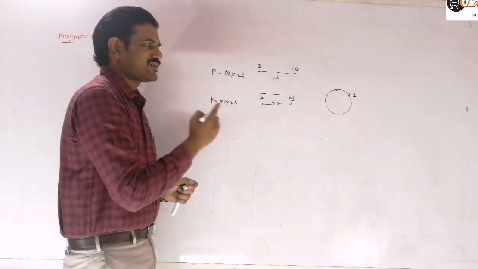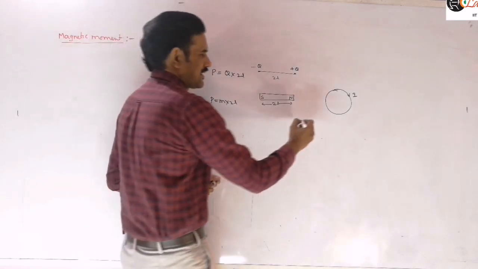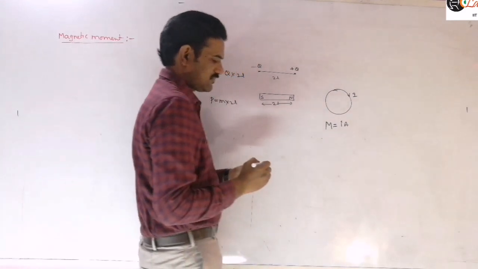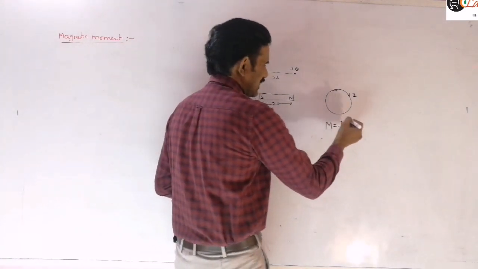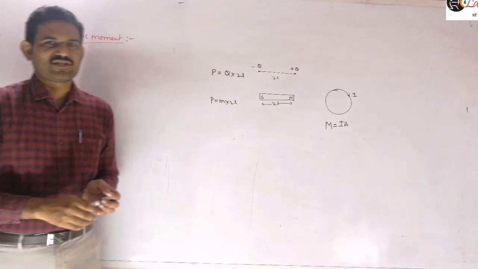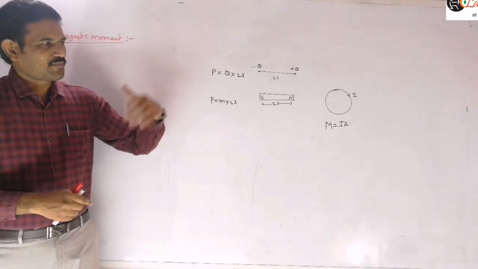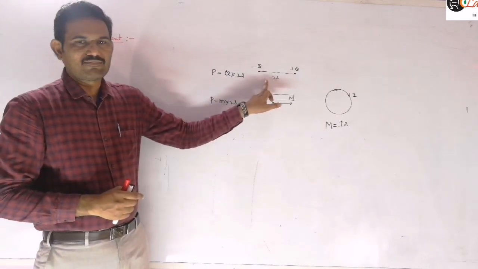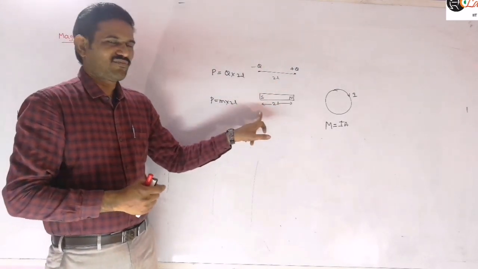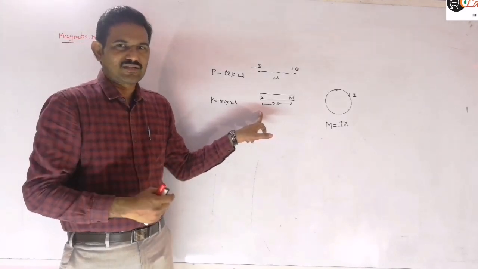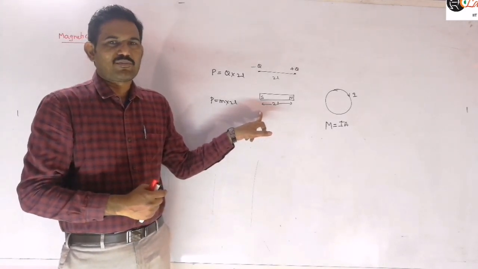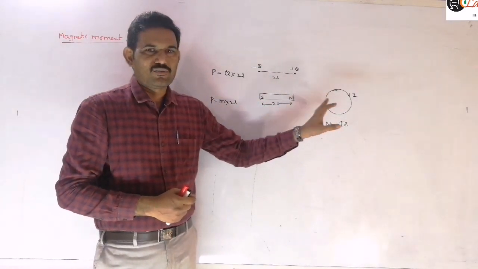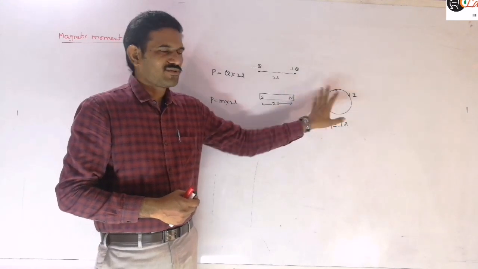But in case of a current carrying loop, we define the magnetic moment as I into A, where I is the current flowing through it and A is the cross sectional area of the loop. We discussed this already in electrostatics, and in classical magnetism we will discuss it later when we discuss the magnetic properties of a material. Is it clear?